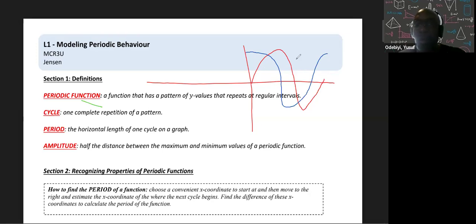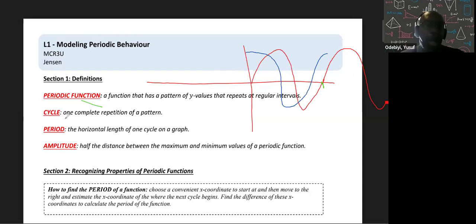If I look at the red curve, you can see that's the graph. But once I get to this point here, it repeats, right? Then you see it repeating again. I'm going to go off the screen a little bit. See, it repeats at this point here. So when it says y values, yes, the y values repeat after this point here.